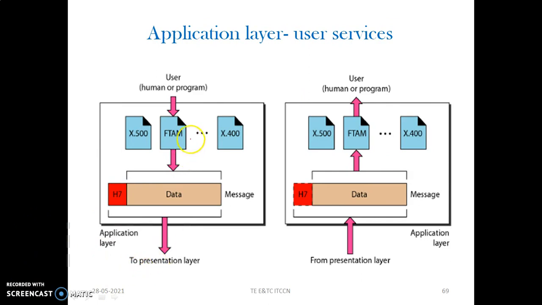So the application layer is the topmost layer. After the application layer, directly the user, through the interface, can access the services provided by the application layer. So these are the certain set of services that are provided by the application layer.